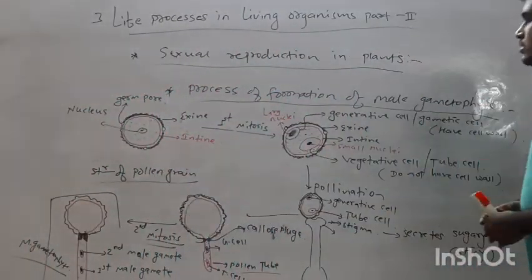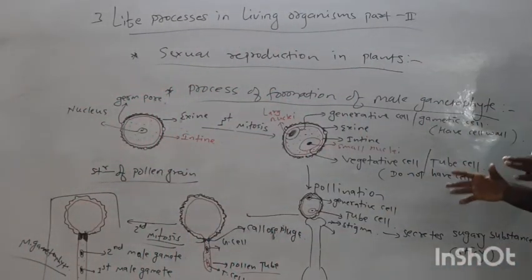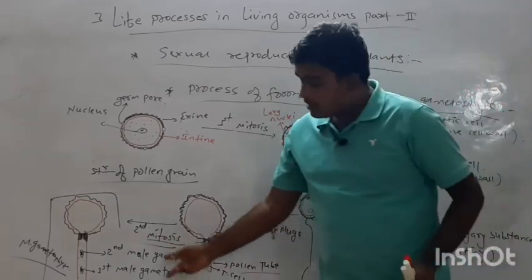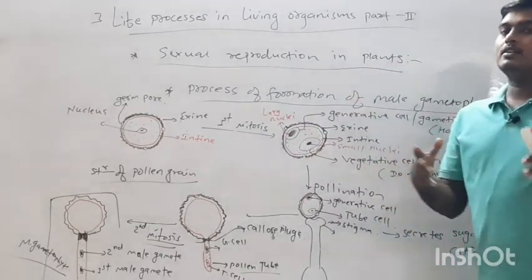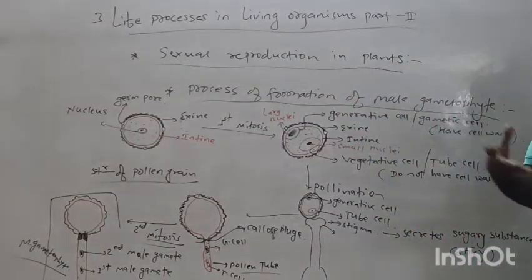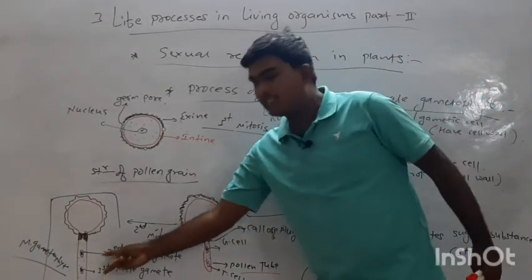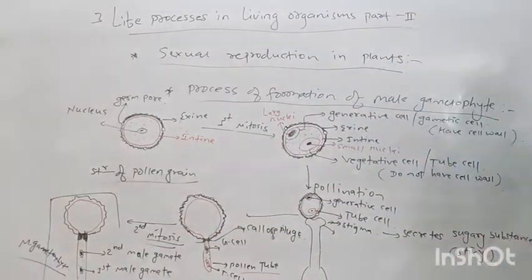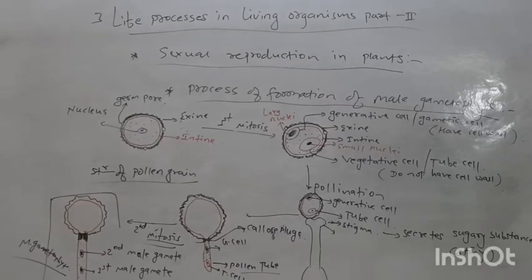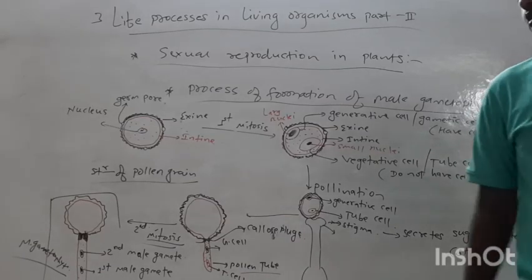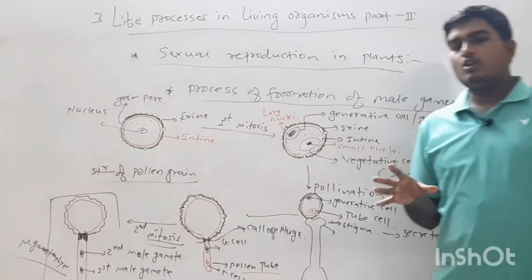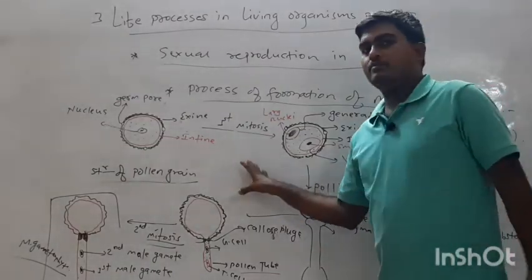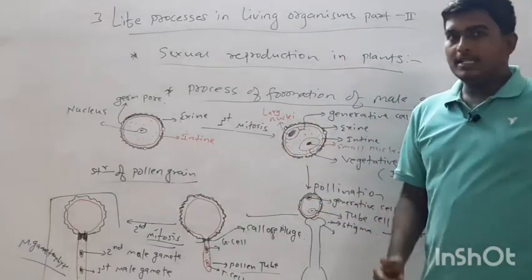So this is about how the pollen grain converts into gametes, and two gametes are formed in angiospermic plants. This is the specific characteristic of angiosperms, or flowering plants: they have two male gametes, and the fertilization process called double fertilization occurs in angiosperms. Why does double fertilization occur?